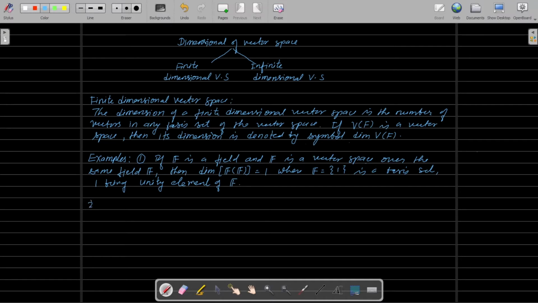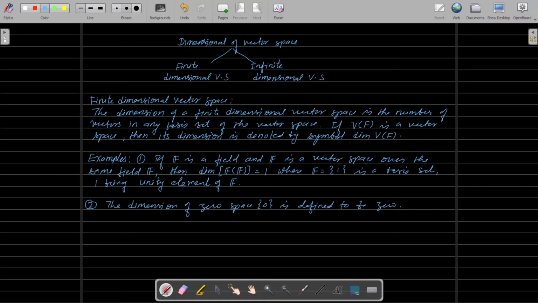Now example number 2. The dimension of the zero space, that is the singleton element 0, is defined to be 0. Why is this so?